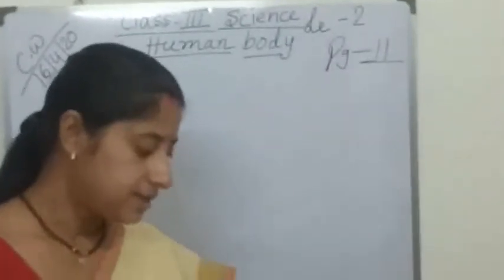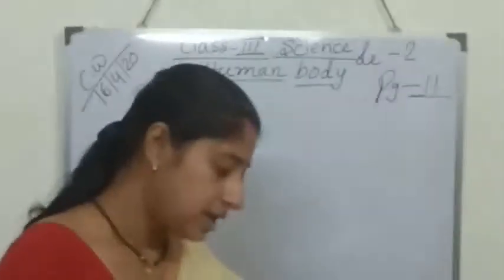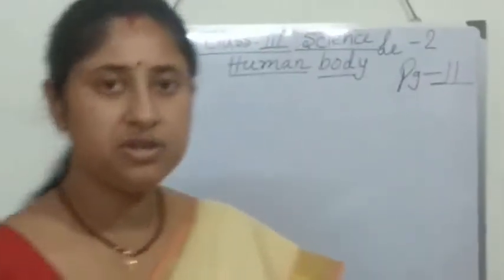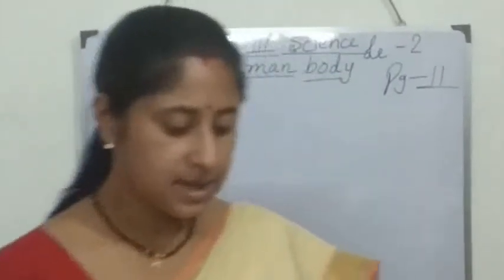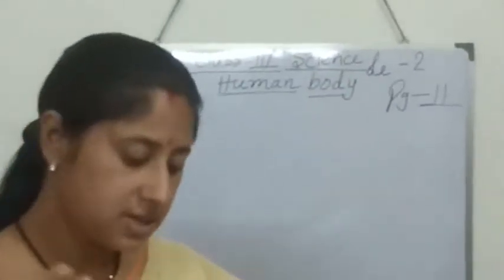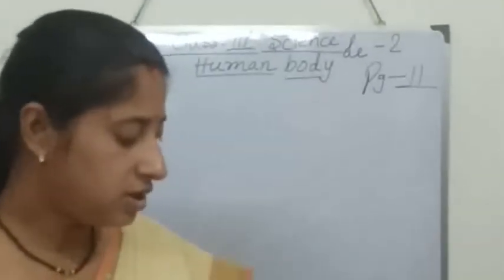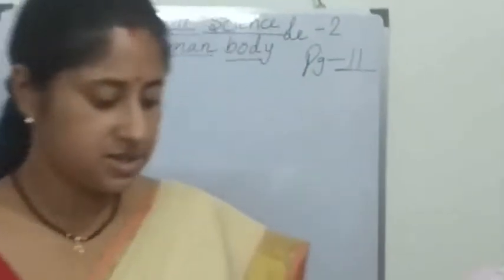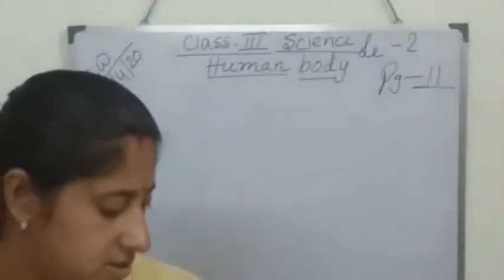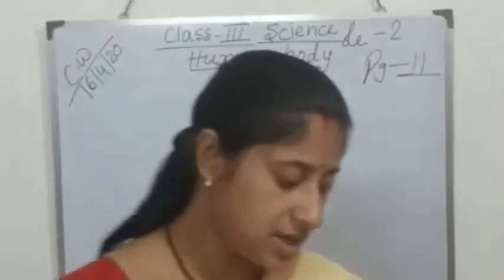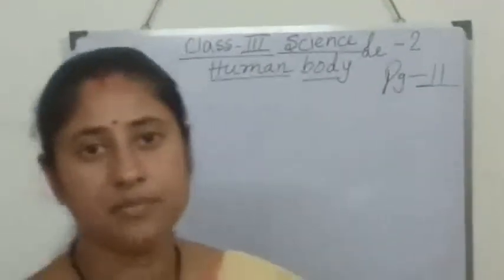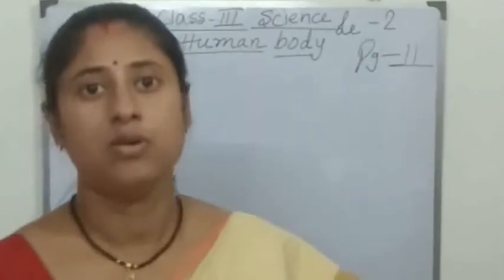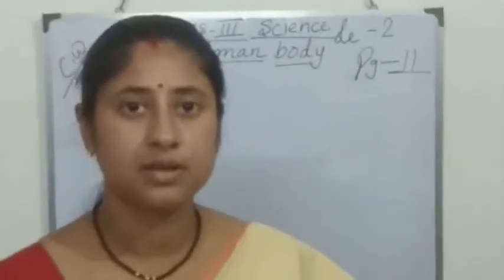Okay? Then the human body comprises the respiratory system, skeletal system, muscular system, circulatory system, digestive system, excretory system, nervous system, reproductive system and lymphatic system. So many systems are there in our body.